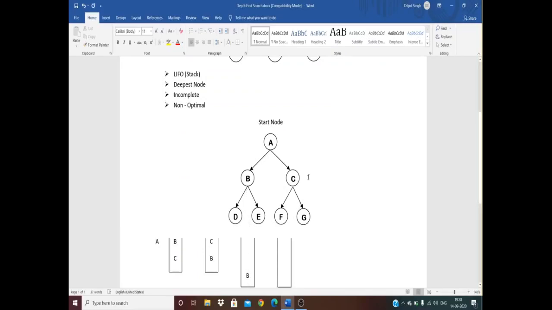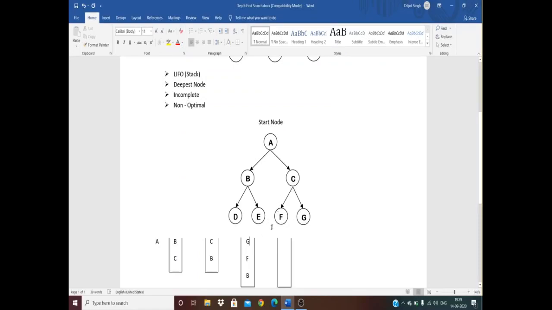And if C is popped out, then we have two options, that is F and G, right? Now we have to traverse G, and after traversing G, G doesn't lead to any other node. We will backtrack and then we will go to F.